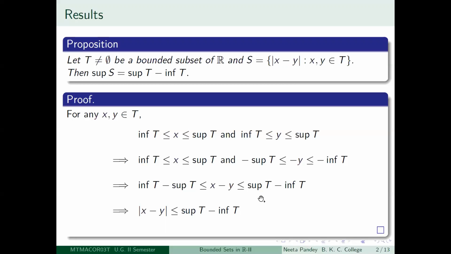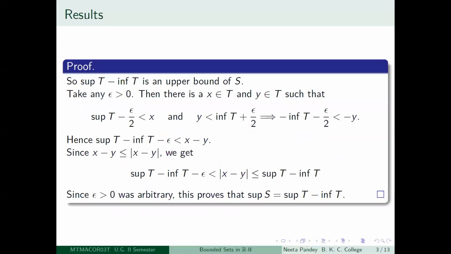So therefore, you just recall your fundamental inequality. This would imply that mod x minus y is less than or equal to supremum T minus infimum T. Recall that supremum T minus infimum T is always a non-negative number, which we have seen in the last lecture. Okay, so mod x minus y is a typical element of the set S. Therefore, you have shown that S is bounded above. Now you intend to show that this upper bound which you get, supremum T minus infimum T, is indeed the least upper bound. So we have some practice in doing this.